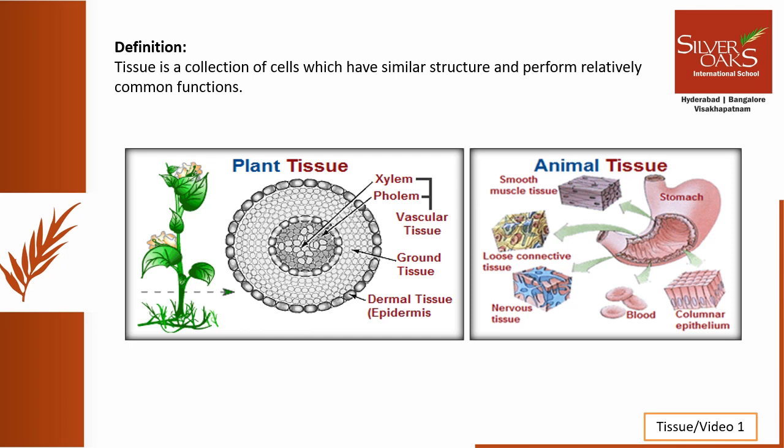The plants are autotrophic while animals cannot prepare their own food. Therefore, the tissues will also be specialized for those purposes. And one major difference is that plants have sedentary existence while animals have active locomotion. So the tissues are also meant for the same purposes.